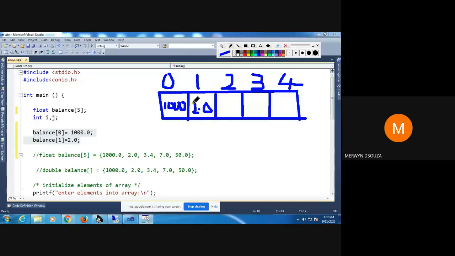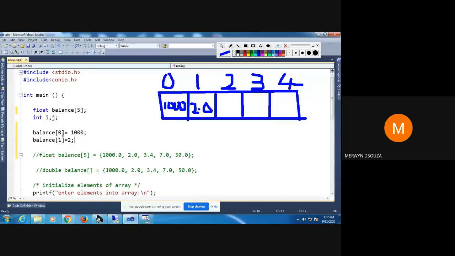2.0. Okay. So point zero is mandatory after every digit? No, it's not mandatory. I'm just putting it so that you understand it's a floating point. You need not put this. You can just put it as 2, or you can just put it as 1000. It's like this also is fine. Yeah, so basically you understand.